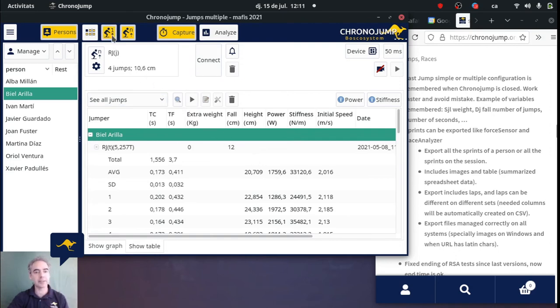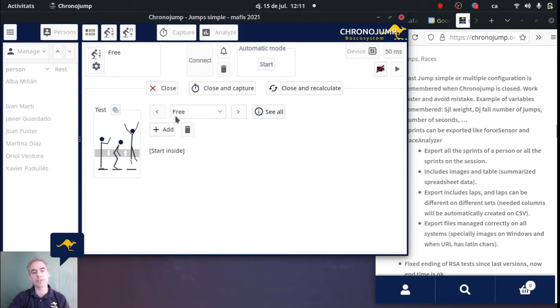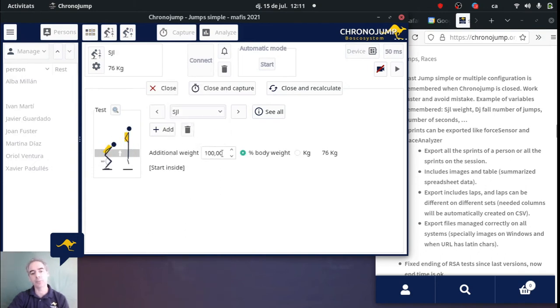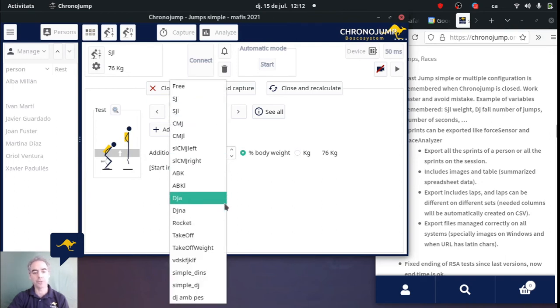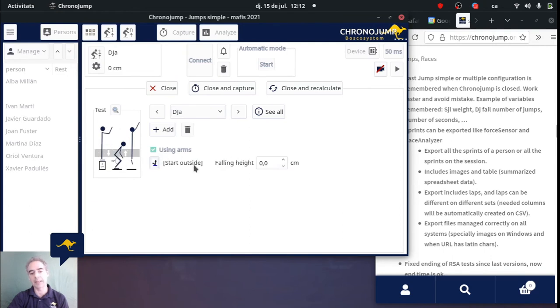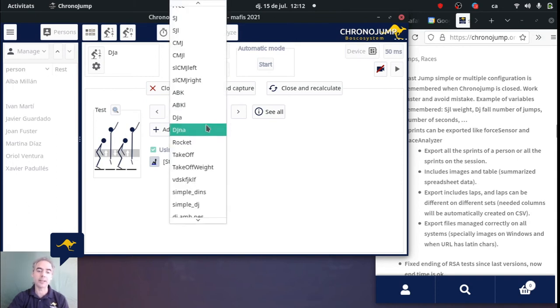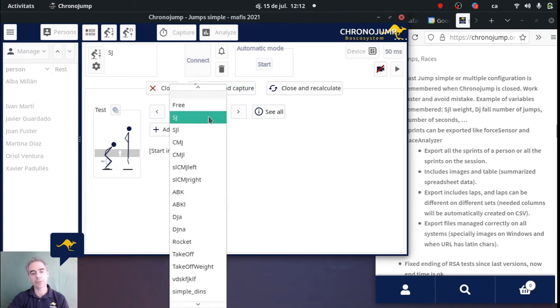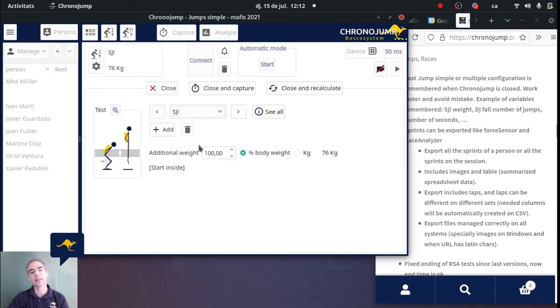More important than that, when we perform the jumps, there are some configurations. For example, here in a squat jump with load we have some extra weight that we use, or in this drop jump we fall down from some height. These options are now remembered, so when you close ChronoJam and open it, when you select one test of jumps, simple or multiple, it remembers those options, and those options are automatically selected like before.